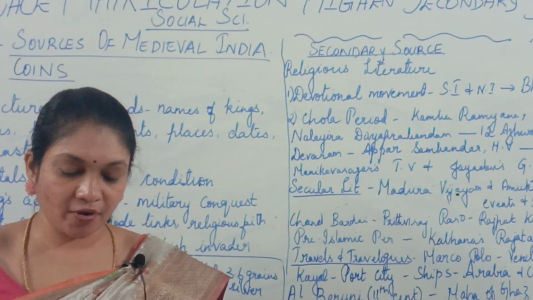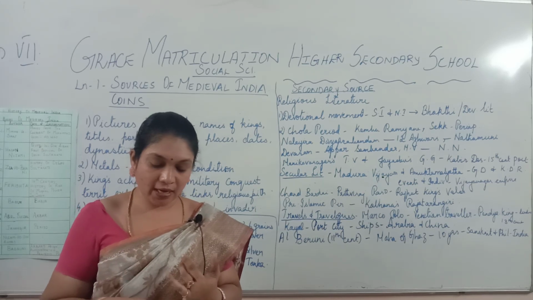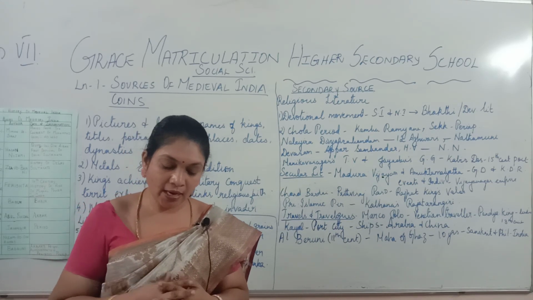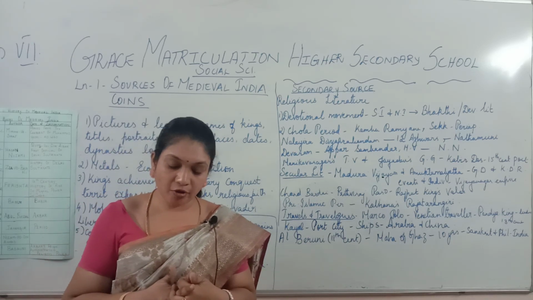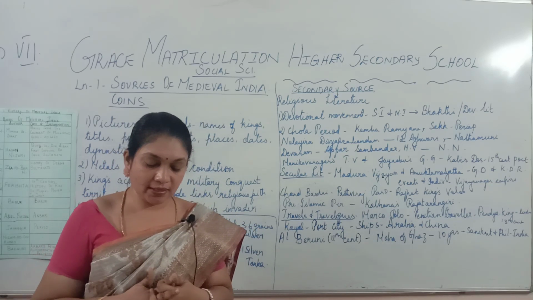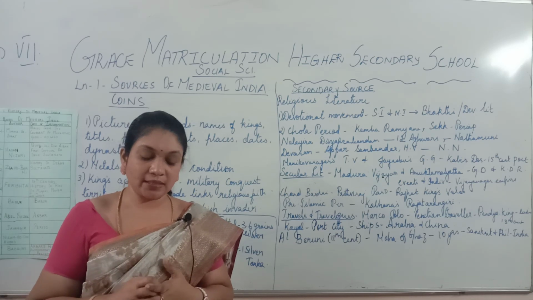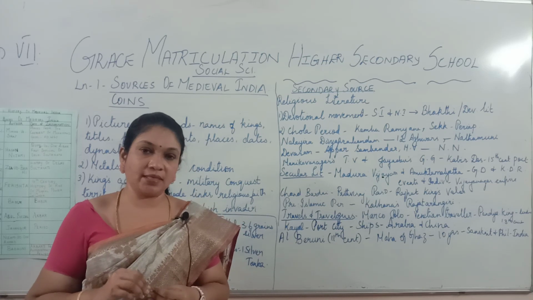Okay, and he traveled from Morocco. From Morocco, he came to North Africa, then he came to Egypt, then he came to Central Asia, and then he came to India. And he has also written a travelogue. That travelogue is called Rihla. Rihla means the travels. This book contains rich details about the people and the countries that he visited.